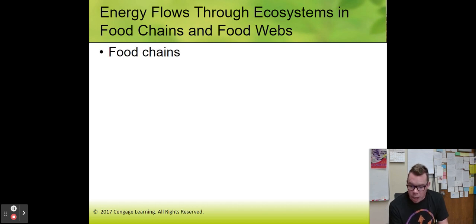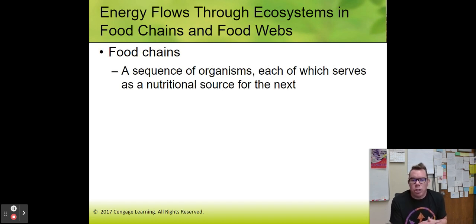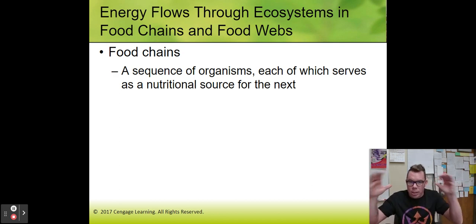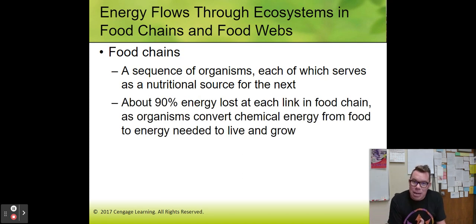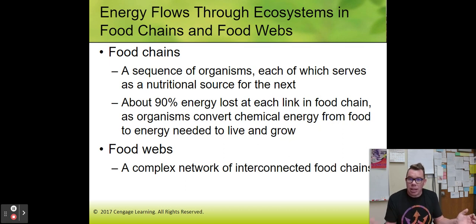Now a food chain, this is number 3. A food chain is a sequence of organisms, each of which serves as a nutritional source for the next. A food chain is a straight line, going from producer, primary consumer, secondary consumer, tertiary consumer. One straight line. That's all that it is. About 90% of the energy, this is number 4, is lost at each link. So going from one to the next, 90% is lost. They talk about a thing called the 10% rule. Going from one trophic level to the next, only 10% of that energy transfers, which isn't very good, by the way.